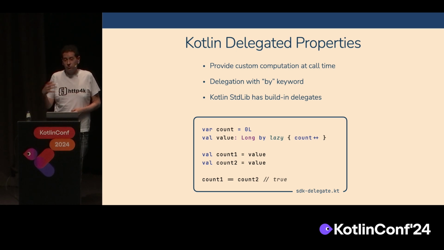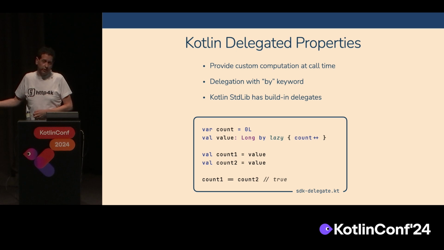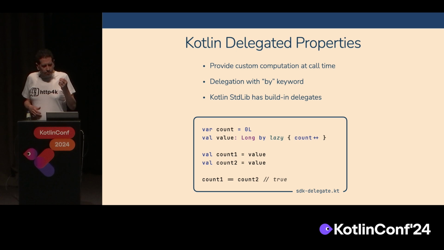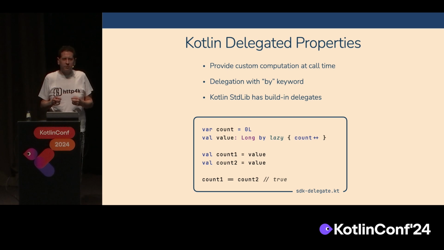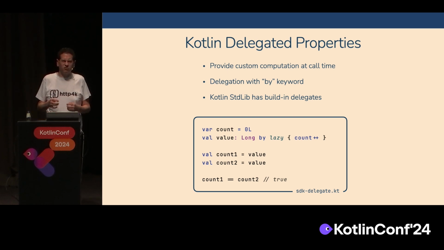That's what's in the bytecode, and that's what you're actually calling in your code, and what Java users would call if they're using your Kotlin object. But Kotlin allows us to provide custom computation at runtime with delegated properties, which allows us to override the loading and the get and set logic.